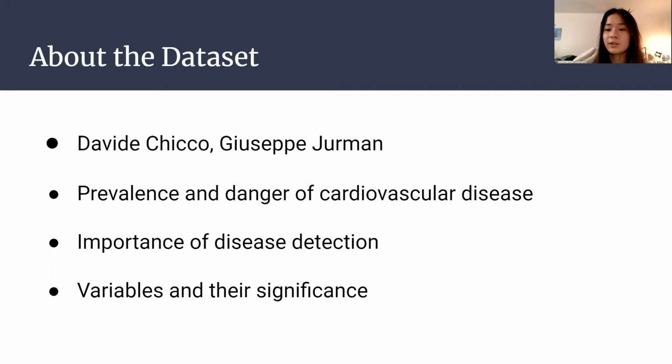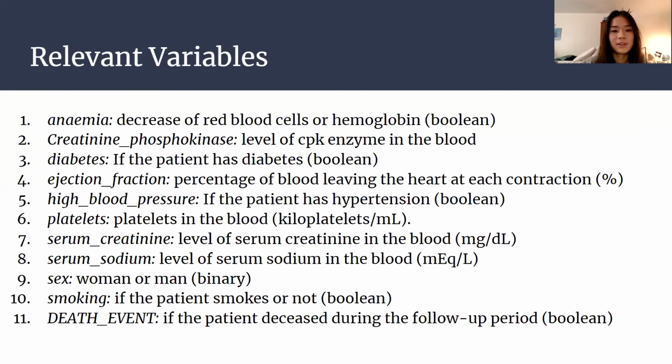Other variables in this data set include measures of factors in the blood such as serum sodium levels, serum creatinine levels, which is a measure of how well the kidneys are working, as well as ejection fraction, which is the percentage of blood leaving the heart at each contraction.